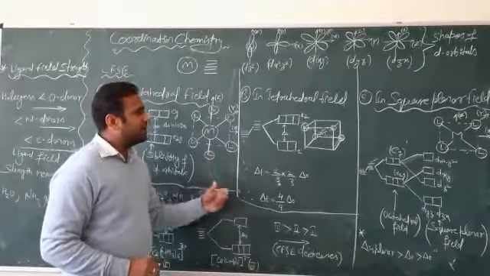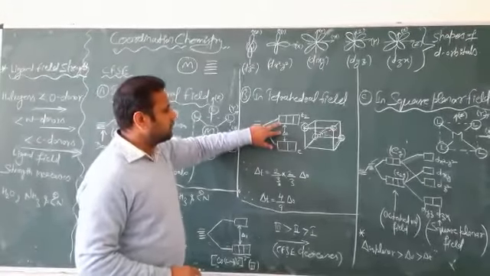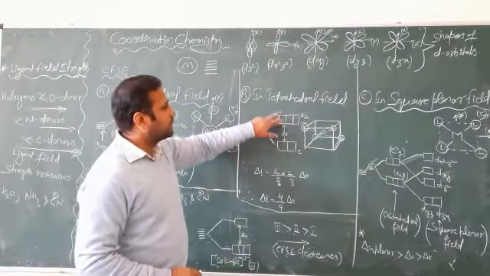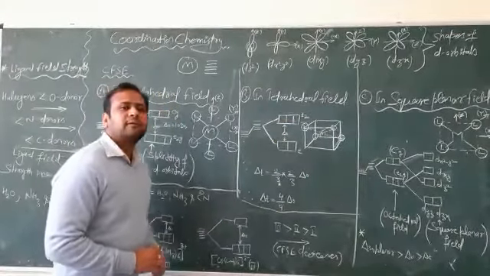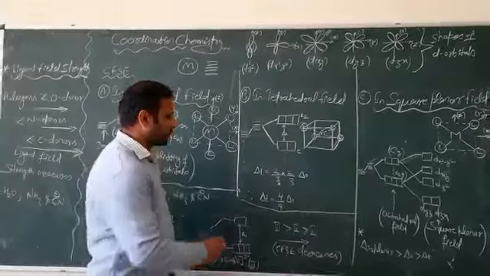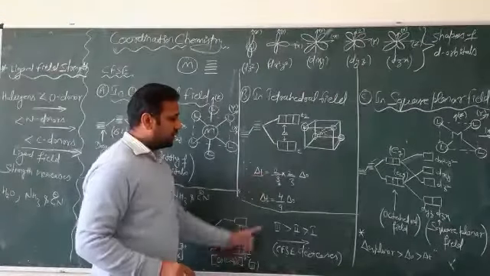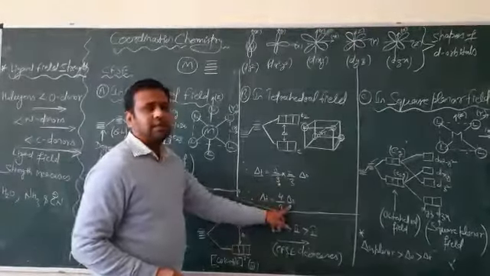So that is why the energy difference between the 2 energy levels of tetrahedral ligand field symmetry, which is delta T, is equal to 4 by 9 delta naught.